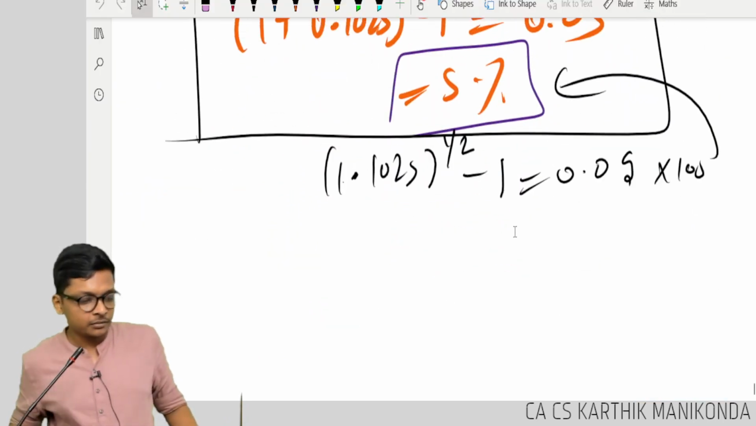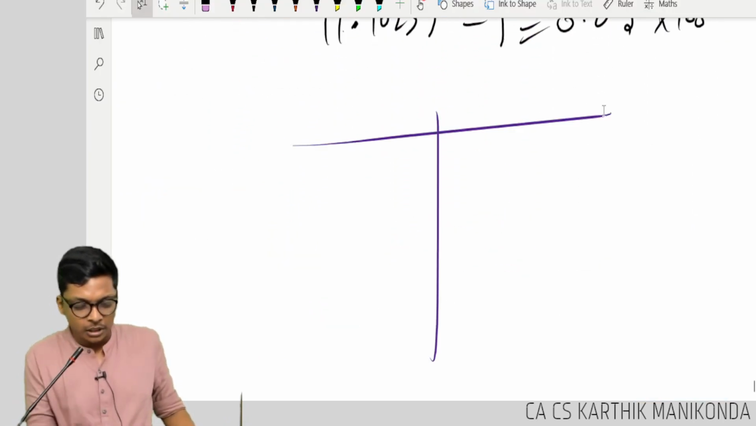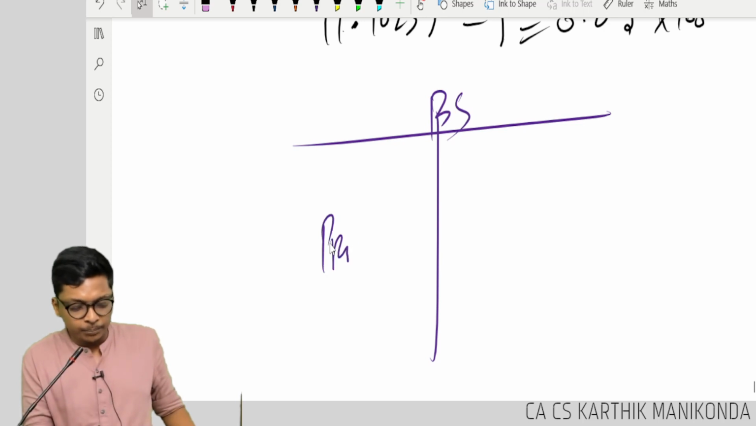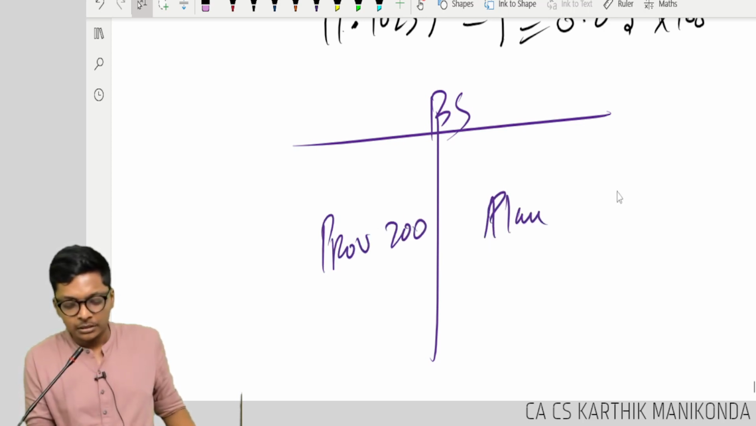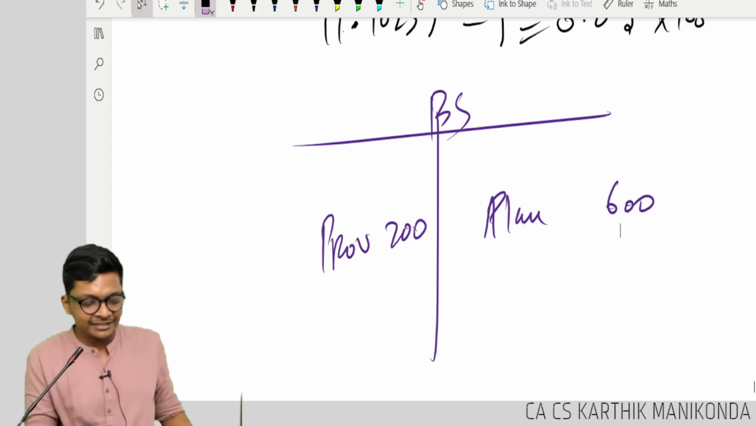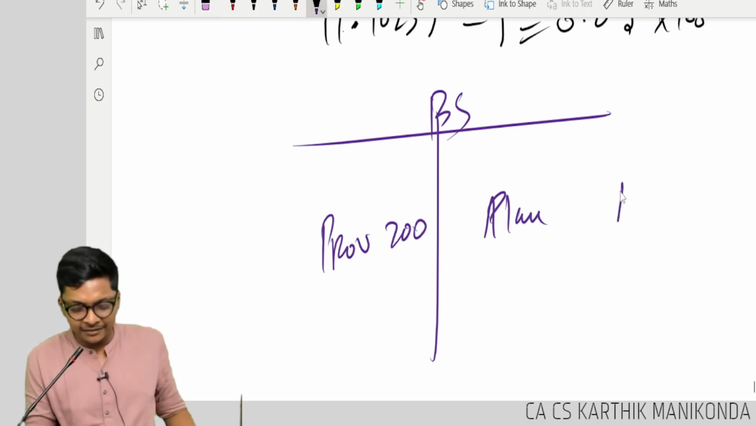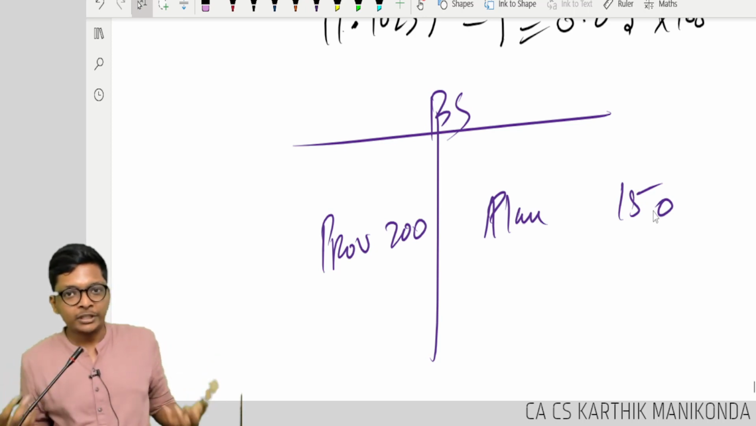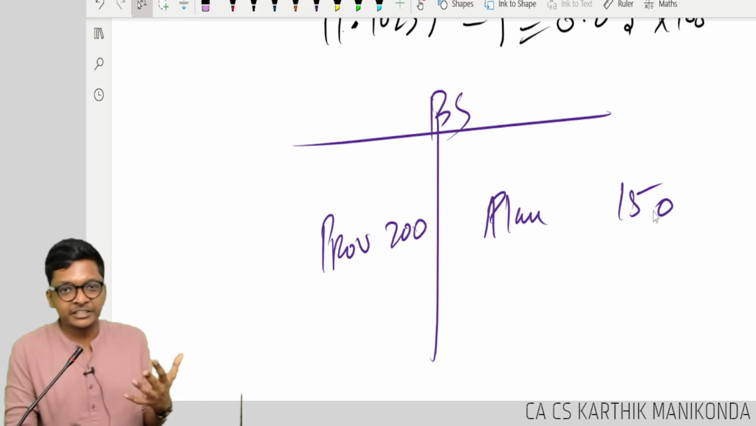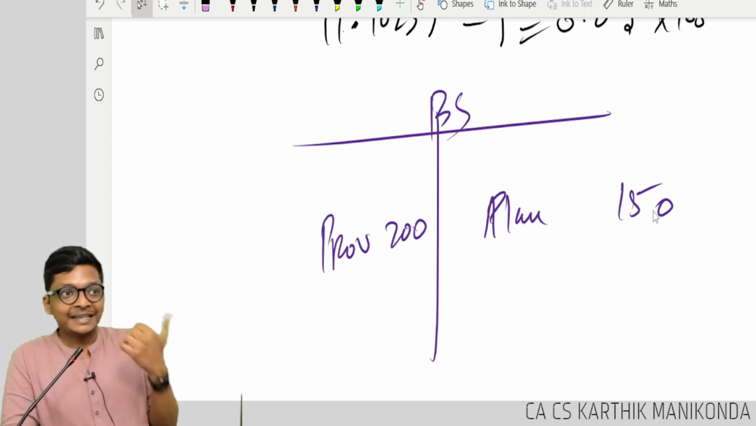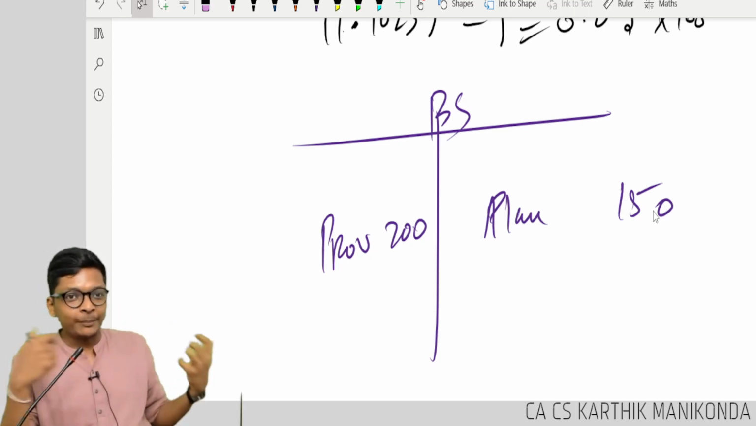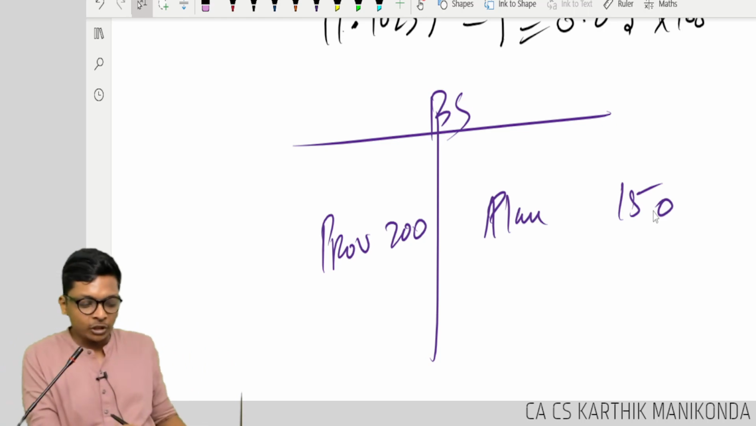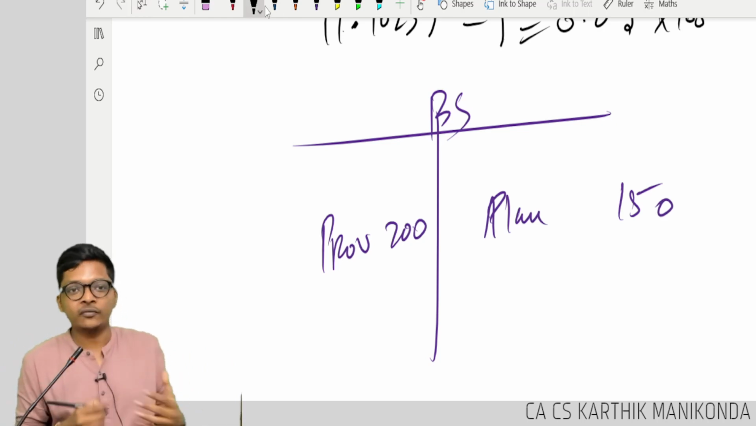In the balance sheet, let's say provision is 200, our plan asset is 600, or leave 600, let me keep it easy, 150. Instead of showing asset liability separately, you need to set off for presentation. Like how do you show debtors and provision? Do you show it separately or set off? Same logic here, you need to set off, guys.